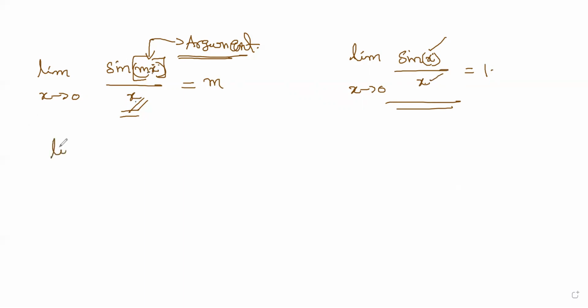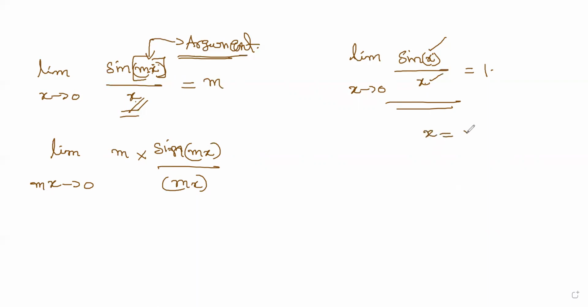To make it a match, I multiply and divide with the number m. So it becomes sine of mx divided by mx. Now if x tends to 0, mx also tends to 0.